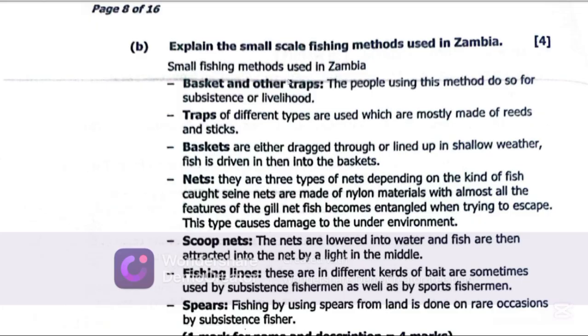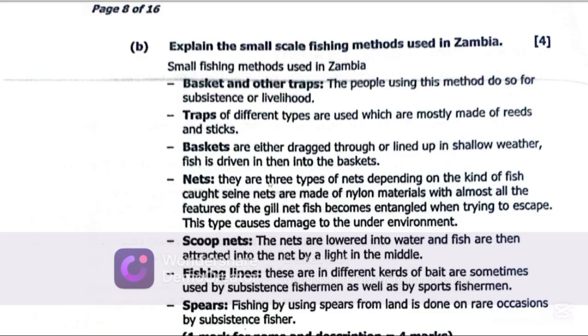Now, for subsistence or small-scale fishing methods used in Zambia, you can mention baskets and other traps. People using this method do so for subsistence or livelihood, because you're not going to catch a lot of fish using traps. So traps of different types are used, which are mostly made of reeds and sticks. Baskets are either dragged through or lined up. Fish is driven in then into the baskets.